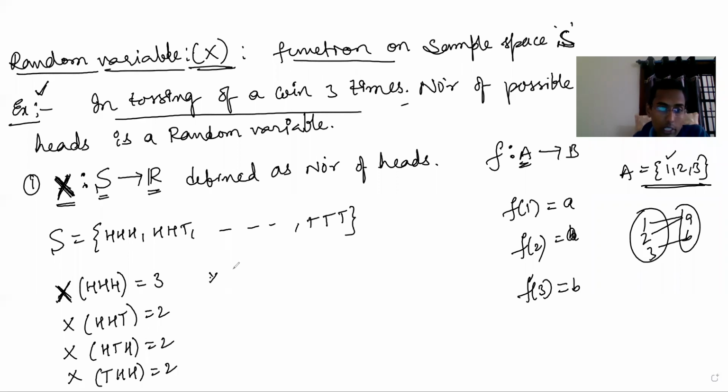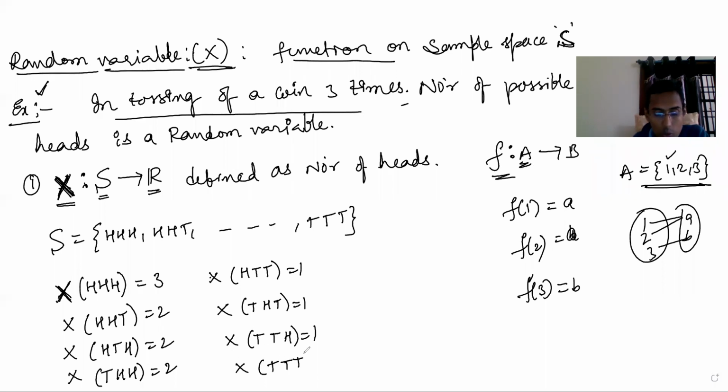See, X of H, T, T is 1. X of T, H, T, that's also 1. X of T, T, H, that's also 1. In this case, X of T, T, T is 0, like this.